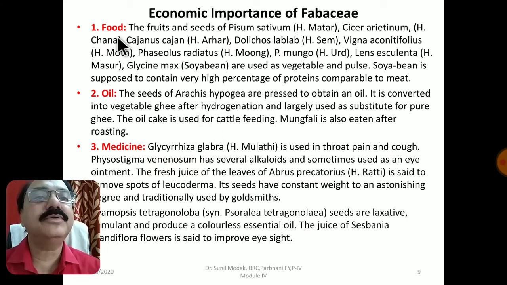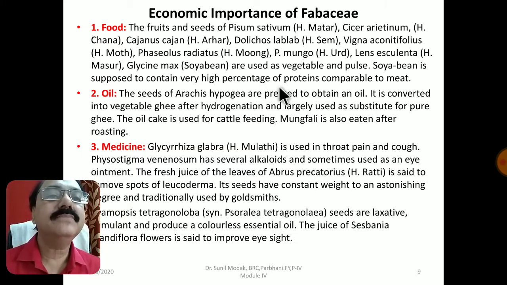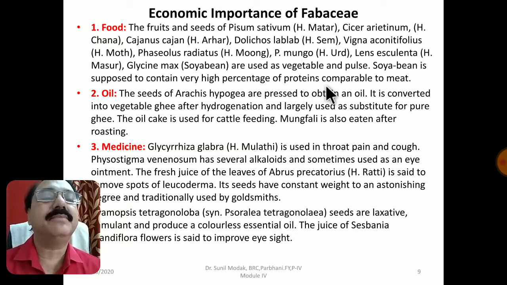If we talk about the food, Cajanus cajan, तुअर, then Pisum sativum, मटर, Cicer arietinum, चना जिसको हम कहते हैं, Vigna aconitifolia मोठ जिसको कहते हैं, Phaseolus radiatus मूंग, Phaseolus mungo, उड़द, Lens esculentus मसूर की दाल, Glycine max, सोयाबीन. These are definitely the pulses. They are protein yielding foodstuffs, which become one of the important parts of our diet. Soybean is supposed to contain a very high percentage of protein compared to meat.